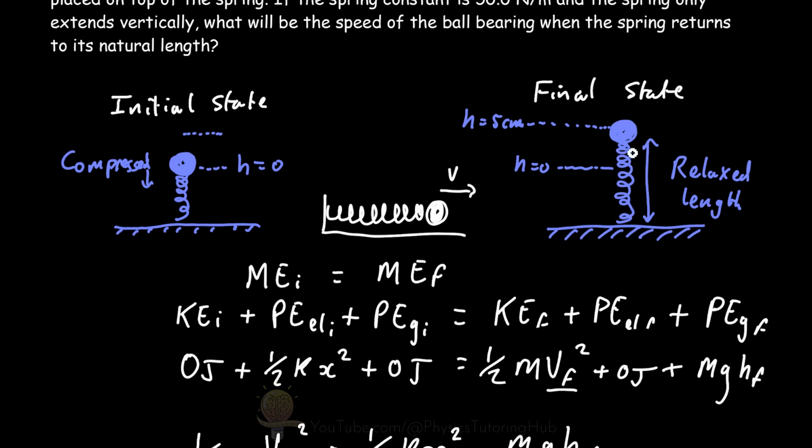For example, gravitational potential energy here. All of it is being converted into kinetic energy. So our velocity for this ball bearing, for the same spring and the same compression, will be higher if it's laid down on its side than if it's launched vertically upward.